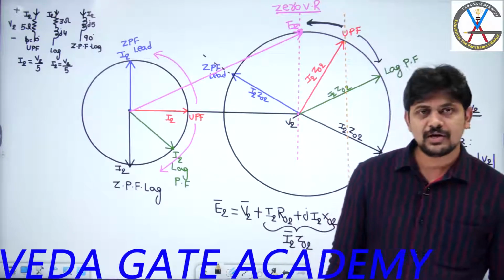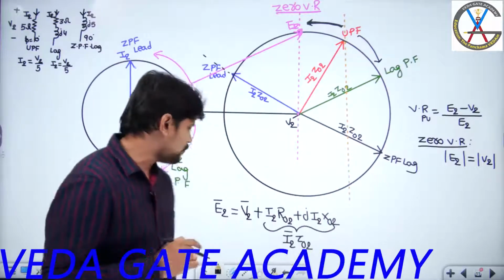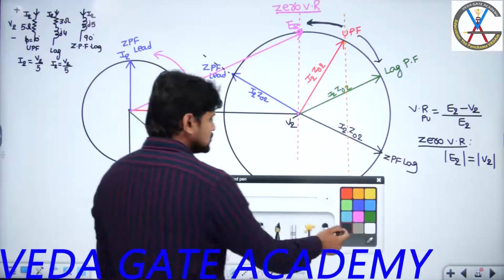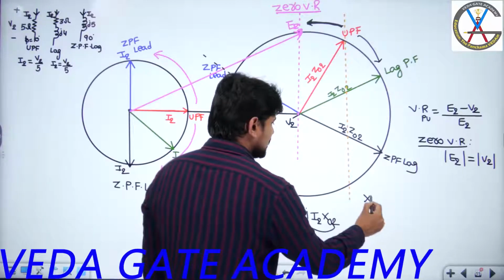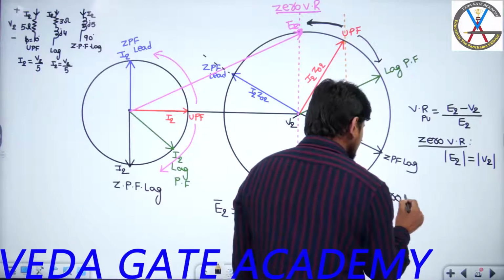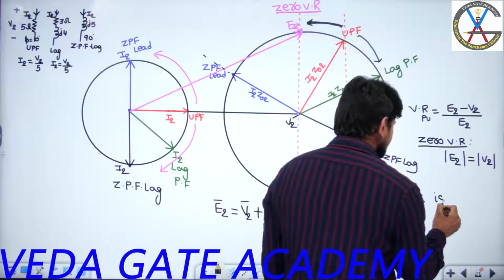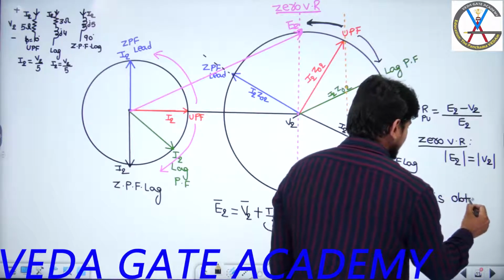Are you following what I am saying? So what is the conclusion or observation we are getting? This conclusion is very, very important, guys. You must remember. So the final point or conclusion that I am saying: the final point is that zero voltage regulation for a given transformer is obtained